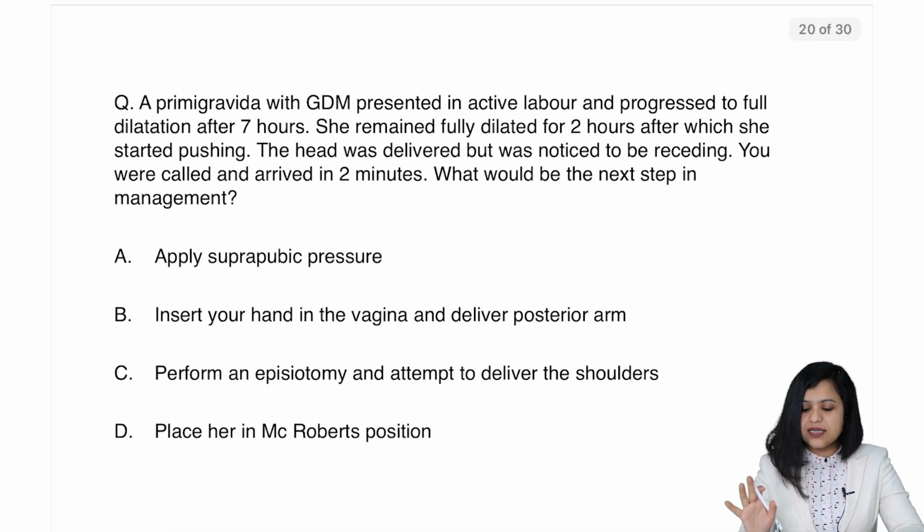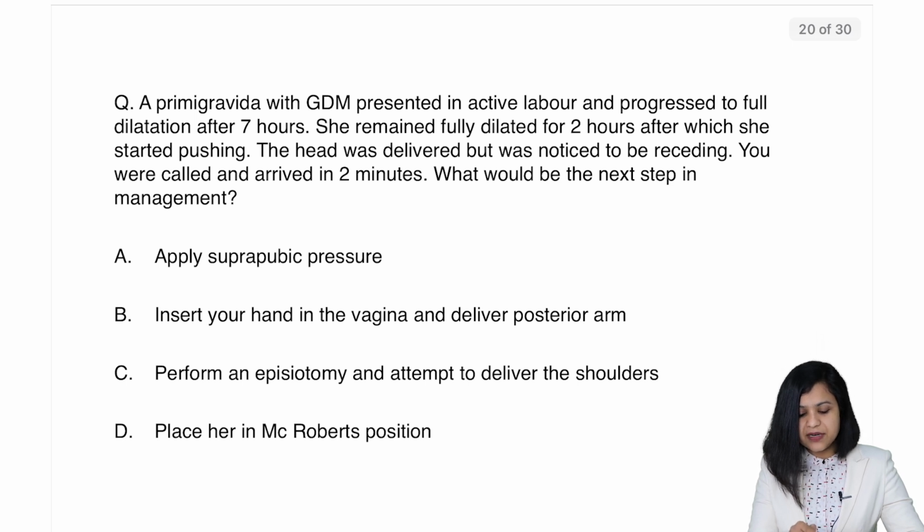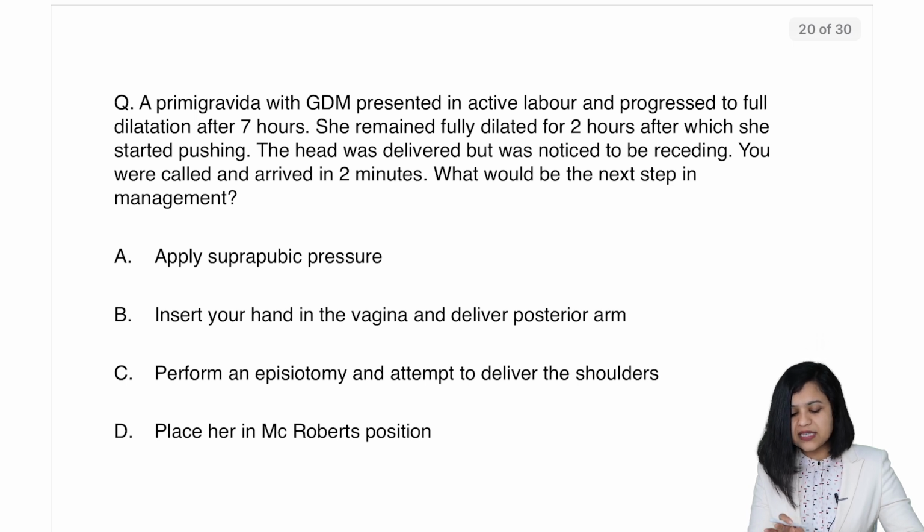Now, let us try to solve certain questions. A primigravida with gestational diabetes mellitus presented in active labor and progressed to full dilatation after 7 hours. She remained fully dilated for 2 hours, after which she started pushing. The head was delivered but was noticed to be receding. So now you know that this is shoulder dystocia. You were called and arrived in 2 minutes. What would be the next step in management?